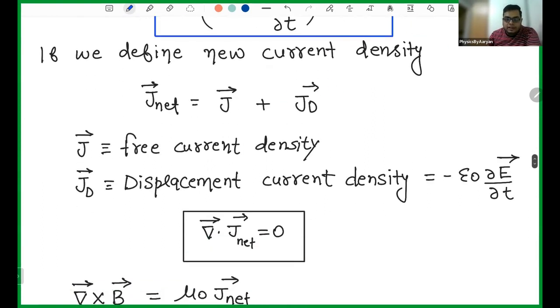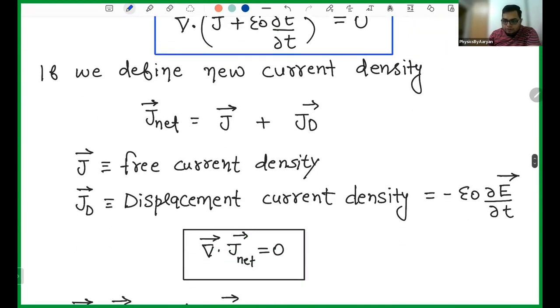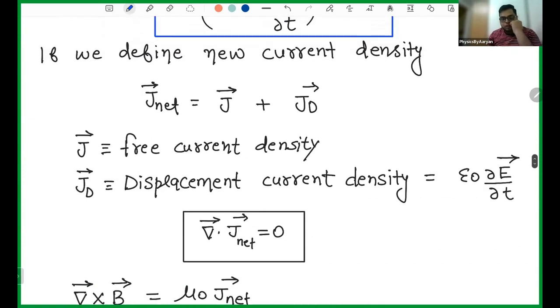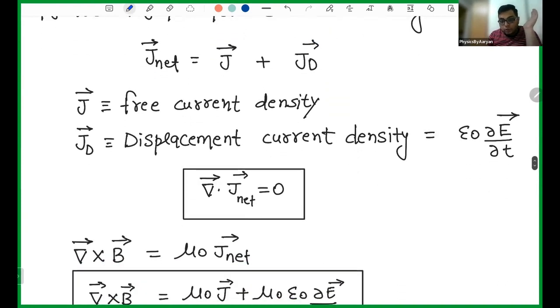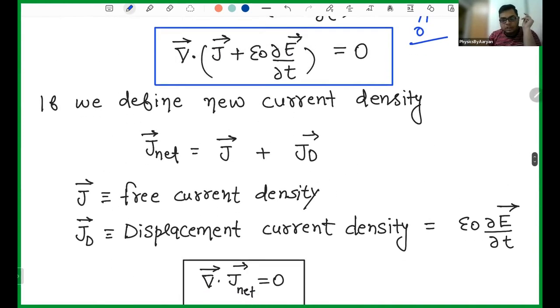And how do you define that? It is this term: epsilon naught ∂E/∂t. There is no negative sign here, sorry. So if you add epsilon naught ∂E/∂t into the net field, then your Ampere's law is fixed. What you can say is del dot J net is always zero. Del dot J is not zero, but del dot J net is always zero. And J net is made up of two things, J and epsilon naught ∂E/∂t. This is known as free current density and this is known as displacement current density.